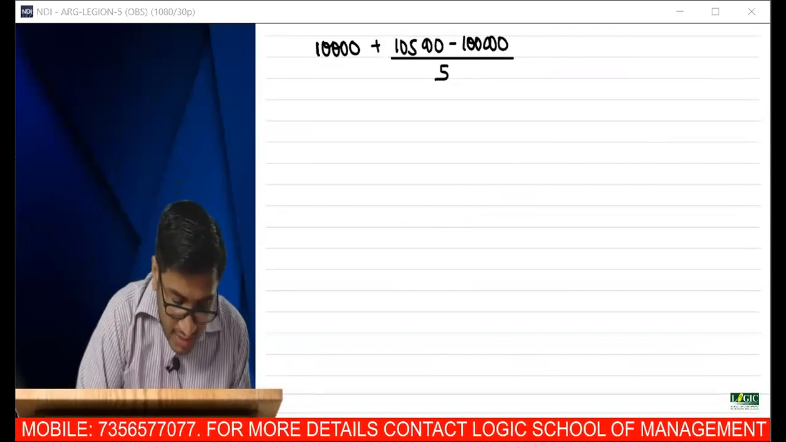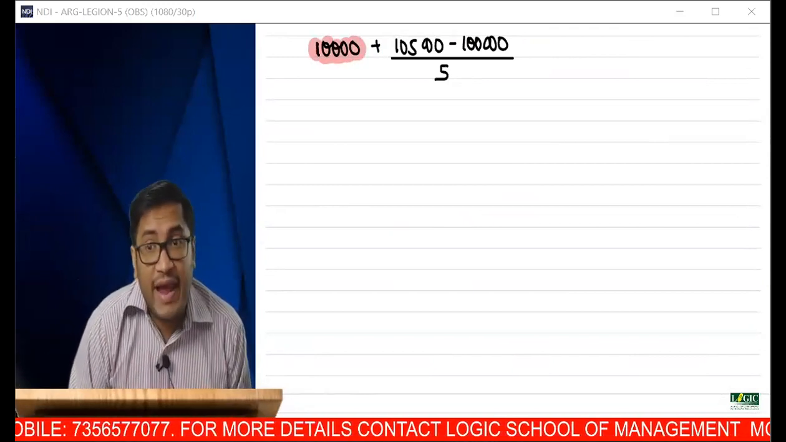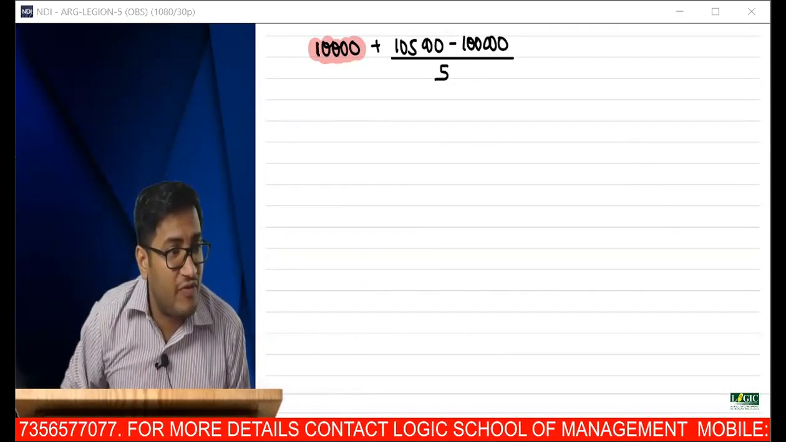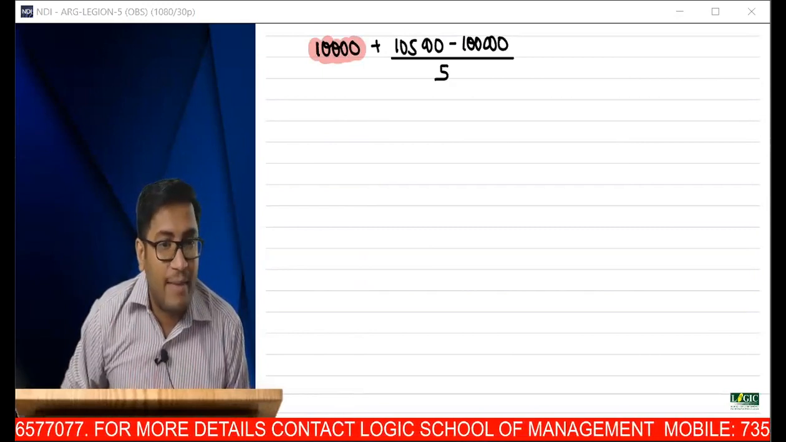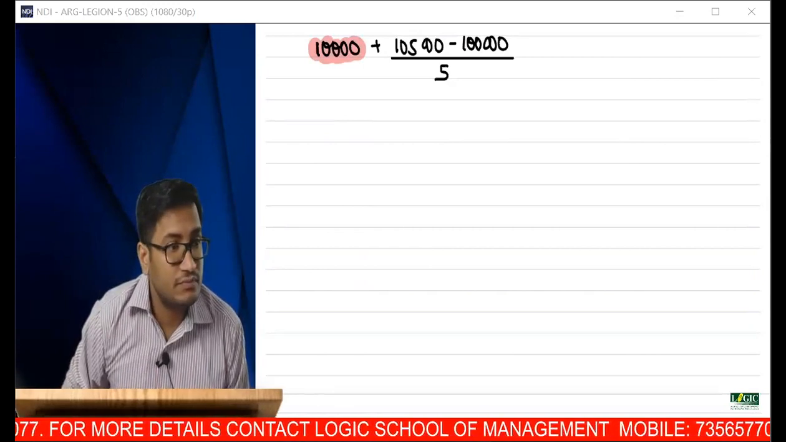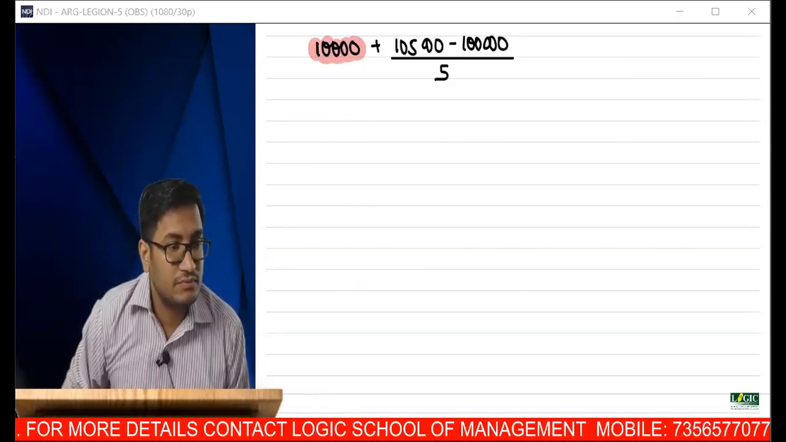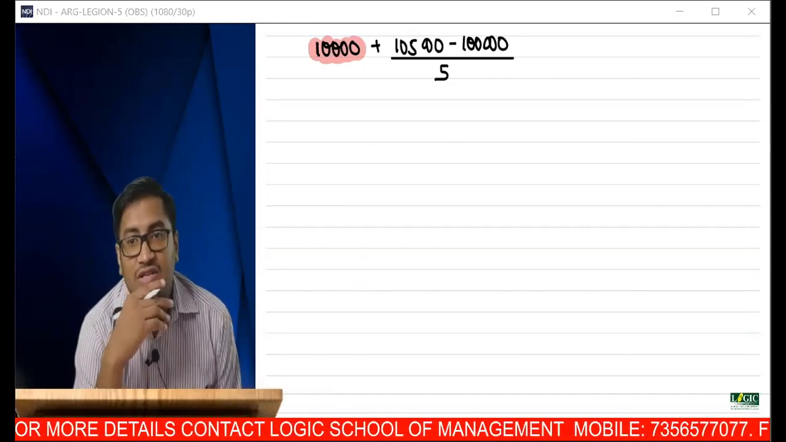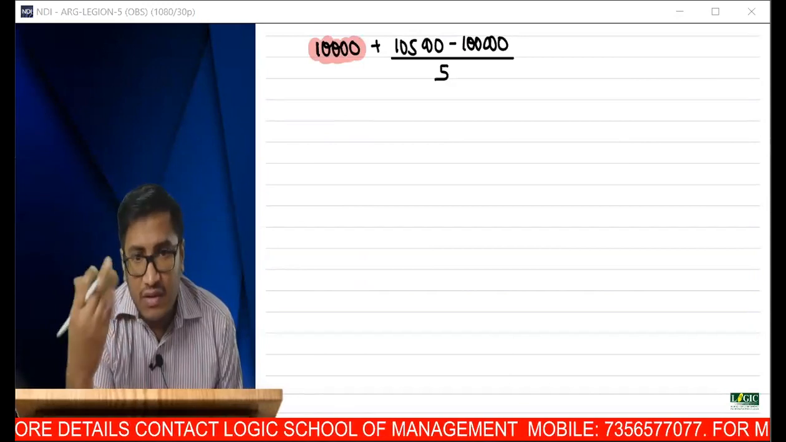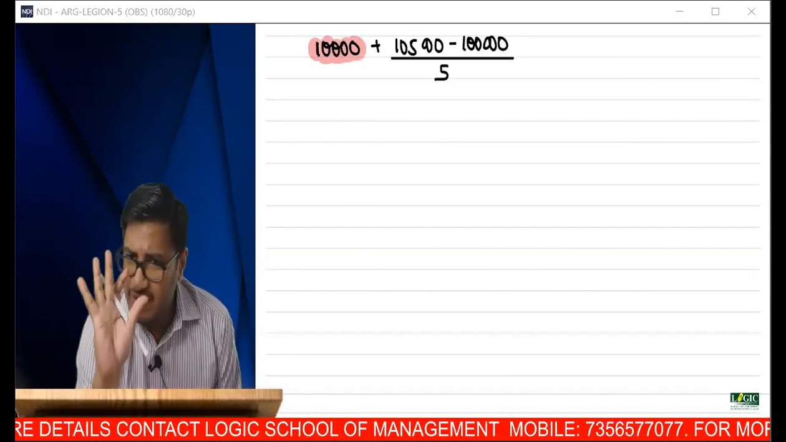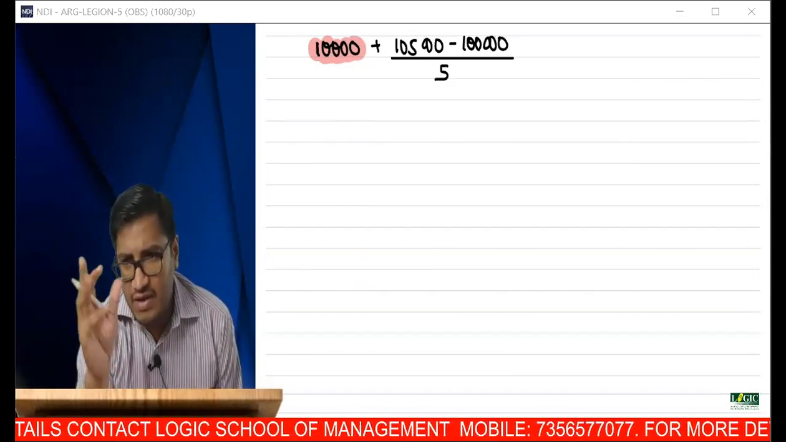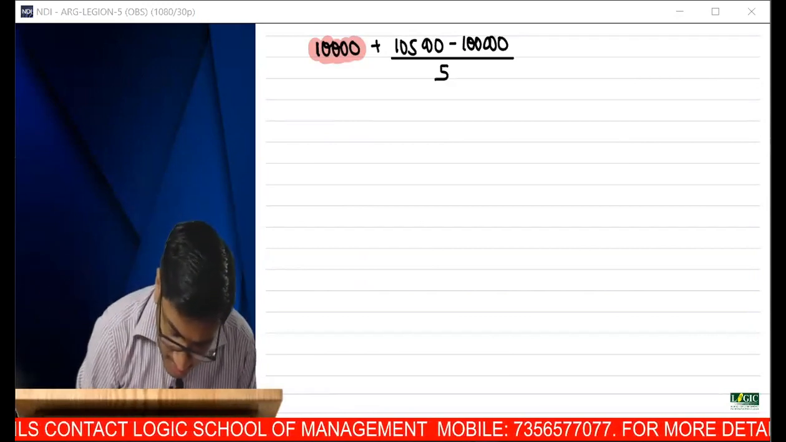Are you able to get it? So 10,000 I'm not dividing by 5. Can you tell me the reason why I'm not dividing 10,000 by 5? Because 10,000 is not an amount that is paid for one year; it is there for all the 5 years. So 10,000 is enough. So 5,000 is an additional burden for 5 years, so that is divided by 5. The whole divided by